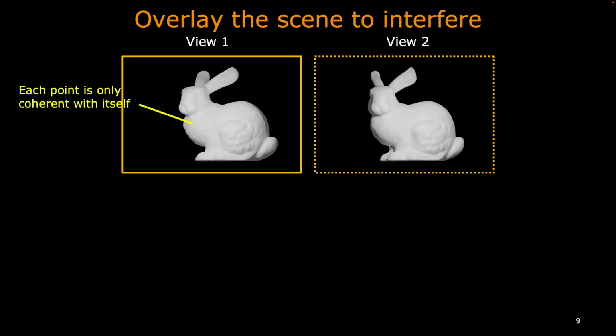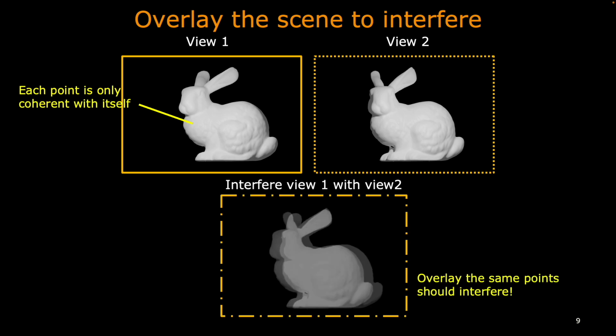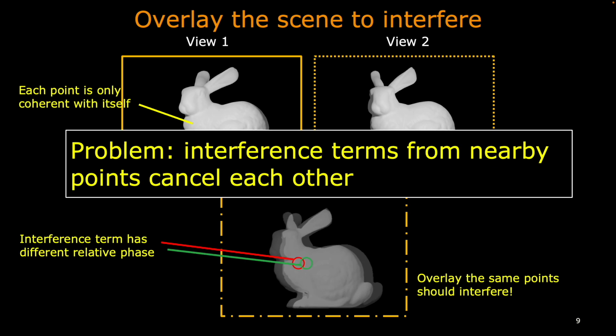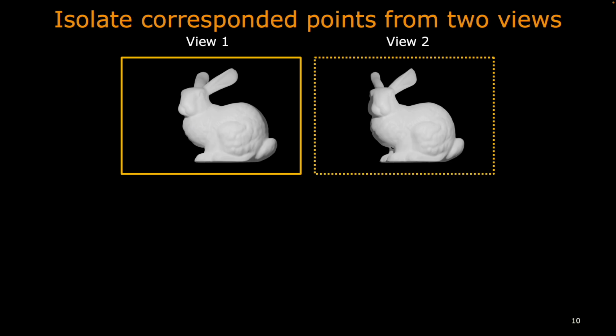We can use coherence to find point correspondence between two views. Note that under natural illumination, each scene point is only coherent with itself. Thus, if we can optically overlay two views, the points overlaid with itself should interfere. However, in this way, interference terms from nearby points can cancel each other as they have different relative phase. Thus, we need to make sure only a few points can be interfered with at one time.